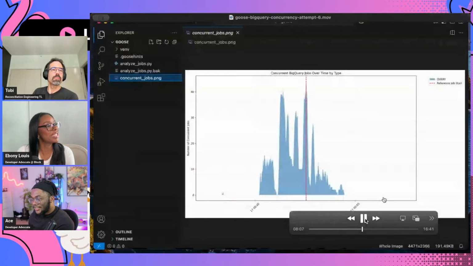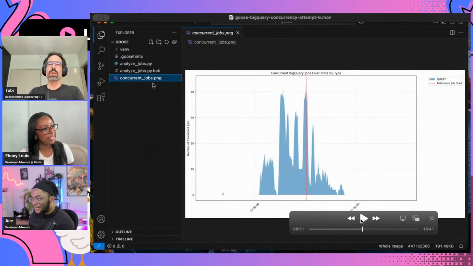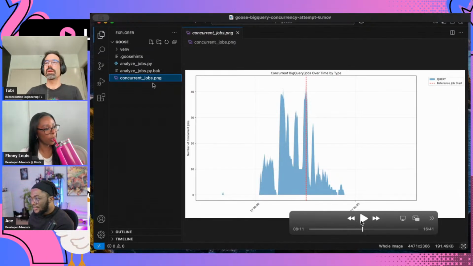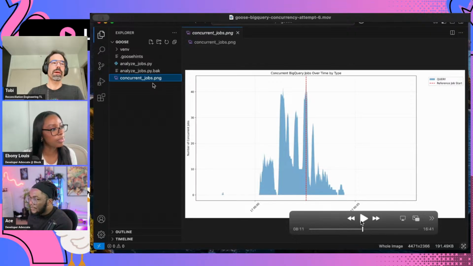The graph looks better now as well. Yeah, so you can see now, indeed, it followed my instructions pretty literally. It figured out some way to get a job type. But unfortunately, this job type is just a query job, which is fair. There's a couple of different jobs in BigQuery: query jobs, copy jobs, load jobs, etc. But all these jobs are query jobs. So this kind of job type is actually not that useful.